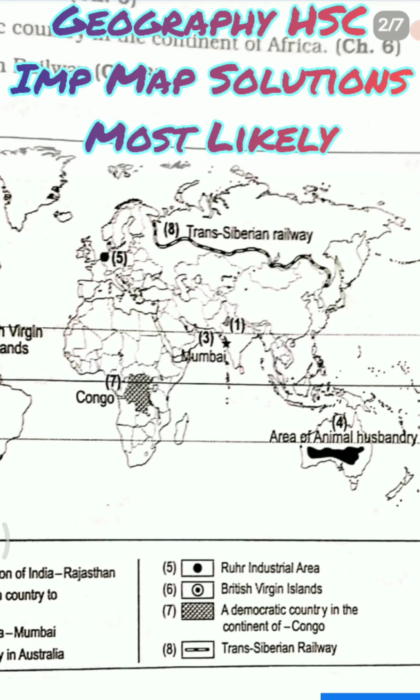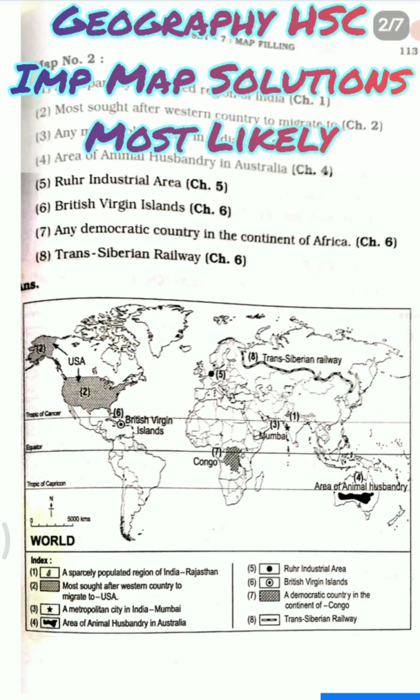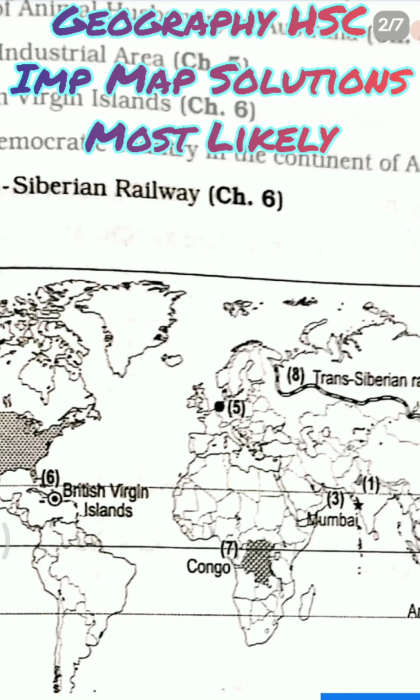Then we have area of animal husbandry in Australia. So animal husbandry is carried out in large amount in Australia in a commercial manner. So you can see how it is denoted. They have denoted it in the middle. After that we have rural industrial area. Very important, most likely to be asked. So rural industrial area is here. Okay, you can see it here.